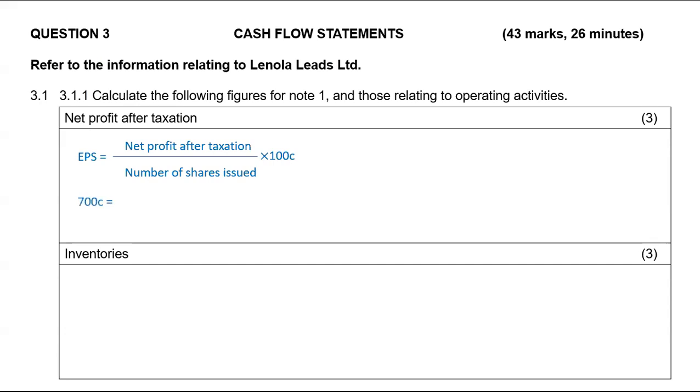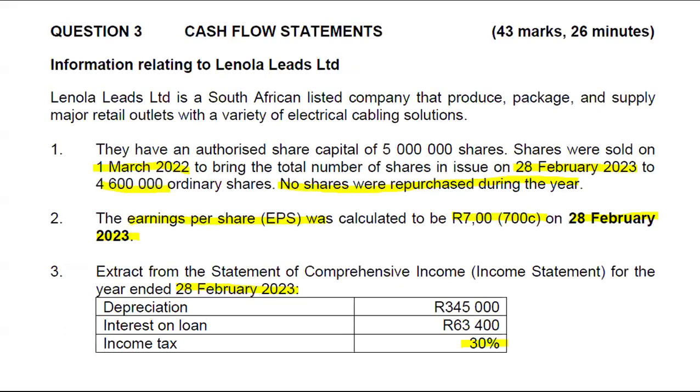We were not given profit after tax. I will definitely write that as X. At the end of the year, we were told that the number of shares that were in issue on the 28th of February 2023 amounted to 4.6 million. So our denominator here when we calculate earnings per share will be that 4.6 million.